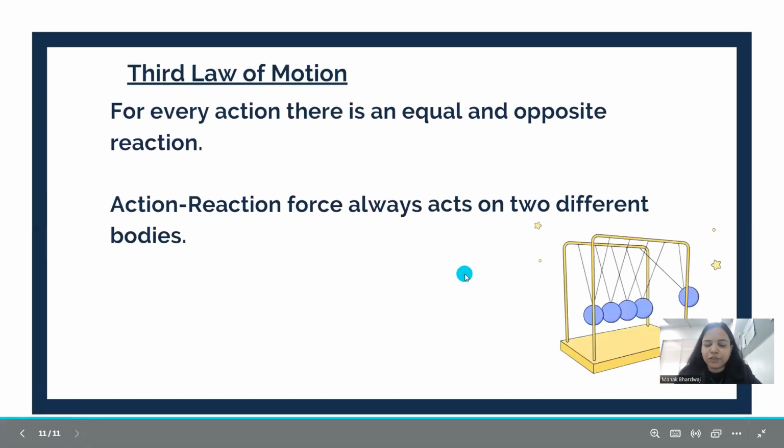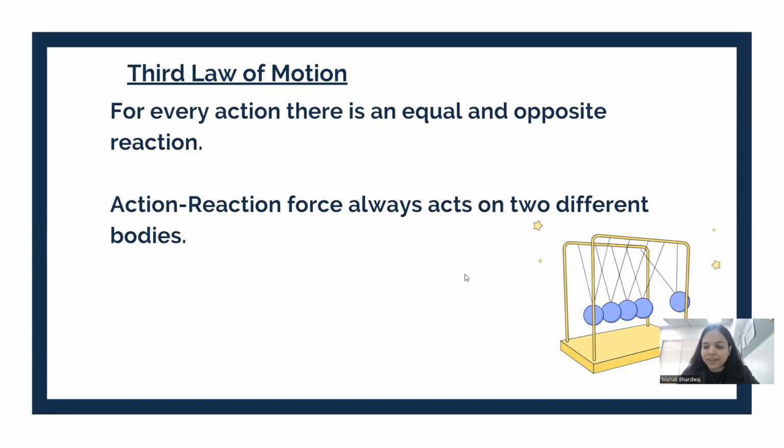Now let's go for the last but not the least, the third law of motion. So what does the third law state? That's very easy peasy. The third law states that for every action there is an equal and opposite reaction. It means if you hit some wall, you will also feel the same force with which you are hitting.